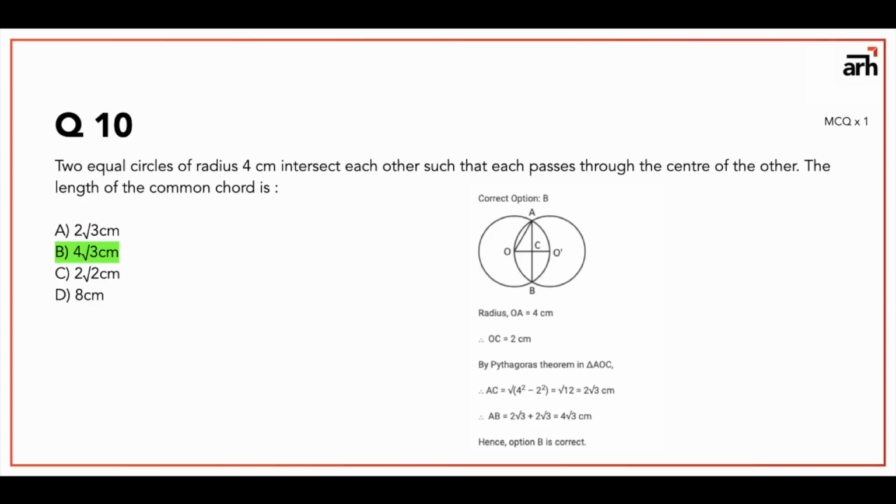So OC is equal to 2 centimeters, and if you solve it by Pythagoras theorem, the value of AC can be found from AC square plus OC square is equal to OA square. So the value of AC comes out to be 2 root 3. Now AB is equal to twice AC, so 2 root 3 into 2, that is 4 root 3. So option number B is correct.